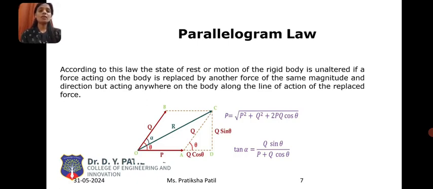This is the formula to derive the resultant for the parallelogram law: R equals the square root of P squared plus Q squared plus 2PQ cos theta. And this is the direction. In mechanics, for finding the angle, there is a word called direction. That is, tan alpha is equal to Q sin theta divided by P plus Q cos theta.